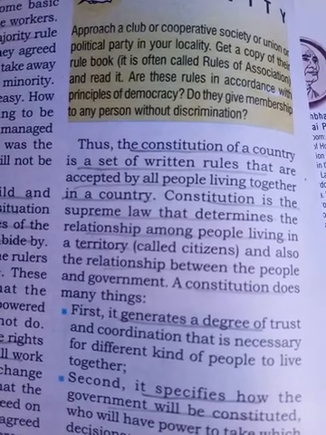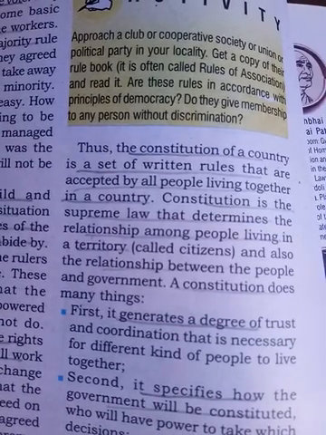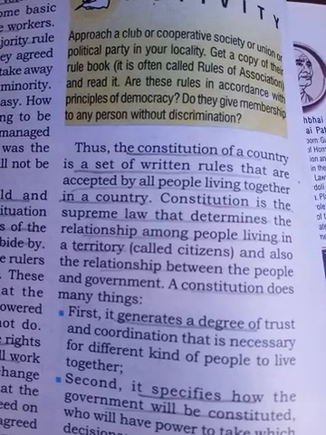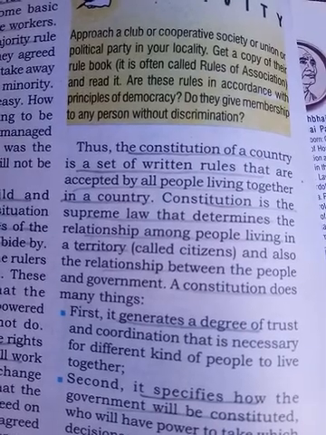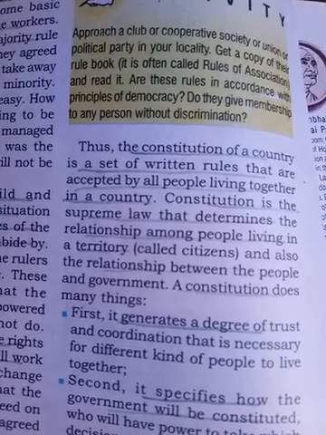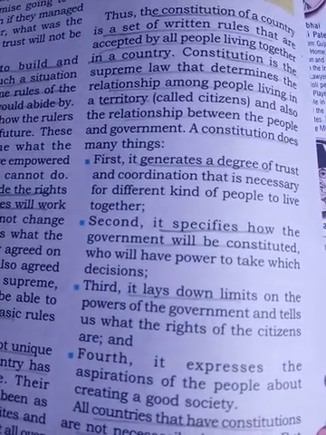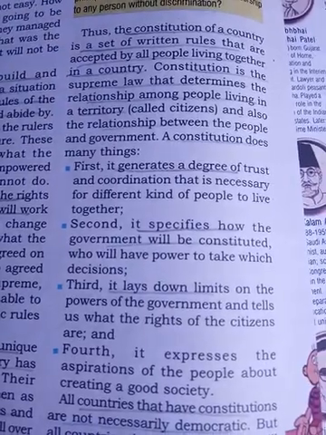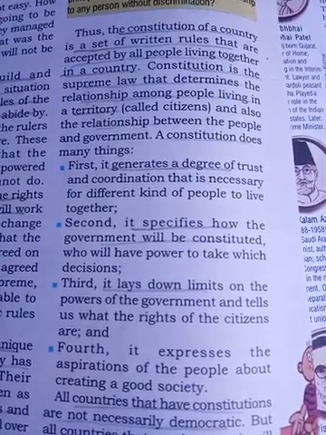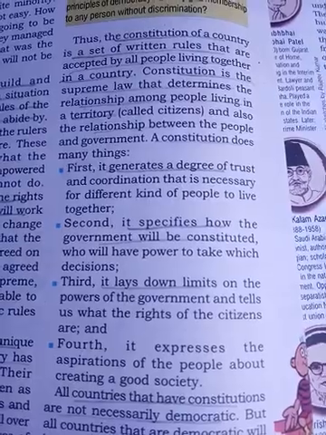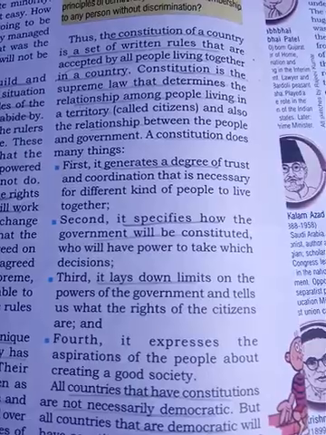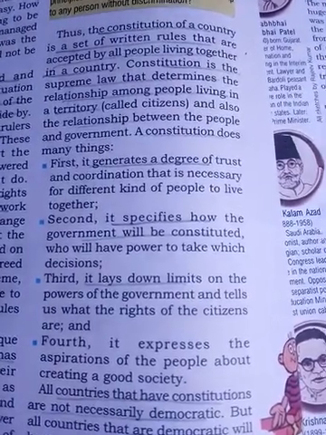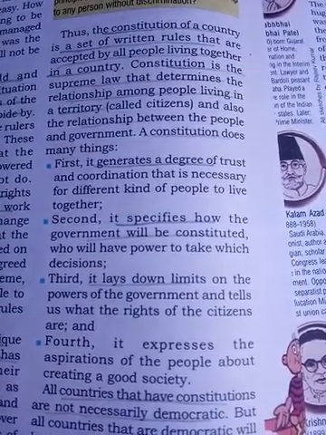Constitution is the supreme law that determines the relationship among people living in a territory, called citizens, and also the relationship between the people and the government. Constitution does many things. First, it generates a degree of trust and coordination necessary for different kinds of people to live together. Second, it specifies how the government will be constituted and who will have the power to take decisions. That means they decided who is going to have power.